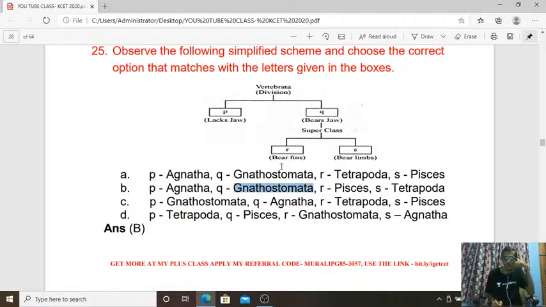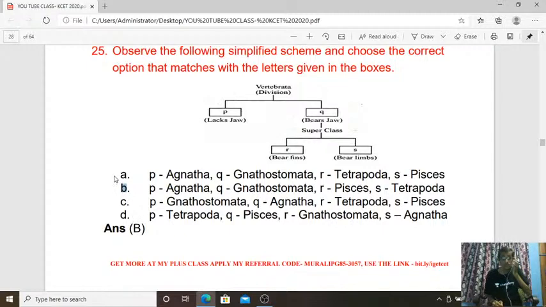And R, with fins, that is Pisces. Pisces are with fins, the swimming organs of the fish. And limbs are present in the tetrapods. So the answer is B for question number 25.